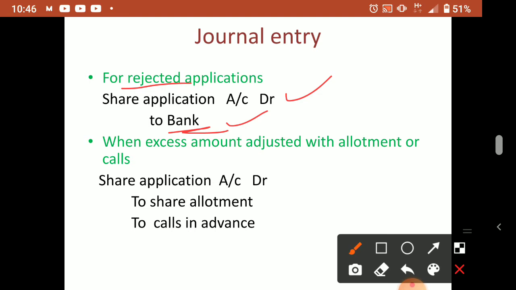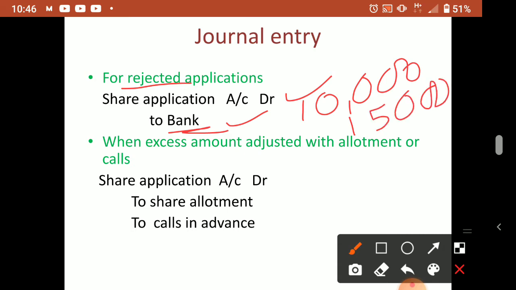They sent the money, and we paid it back. Now one more thing here: if pro rata is there, it means excess money will be there. In the example I told you, 10,000 issued but the public applied for 20,000, 5,000 we rejected, and that case I told you was 2 is to 3.